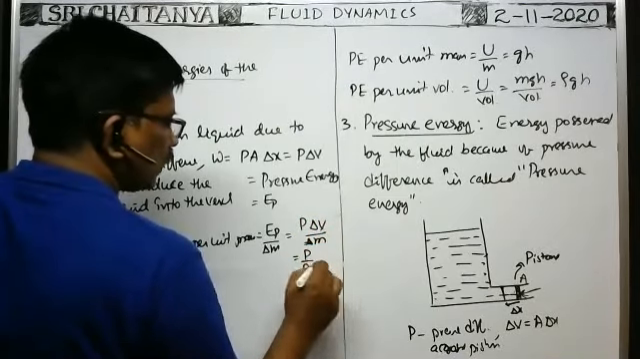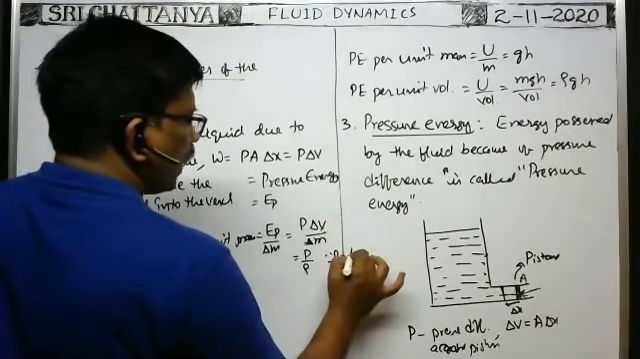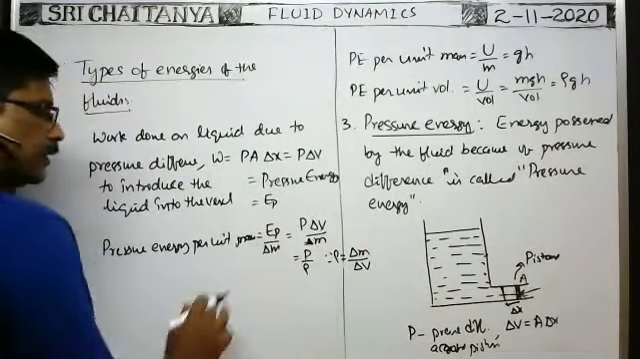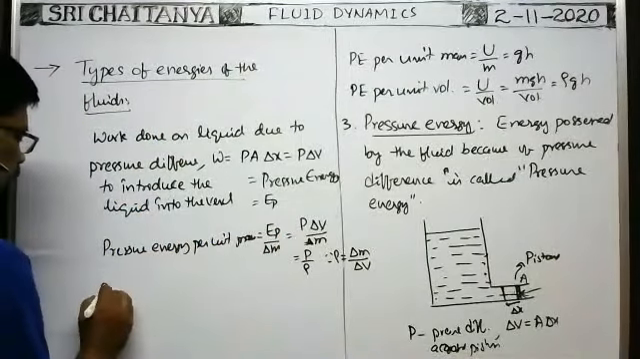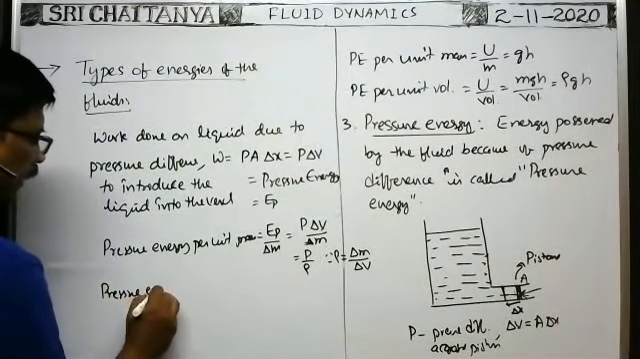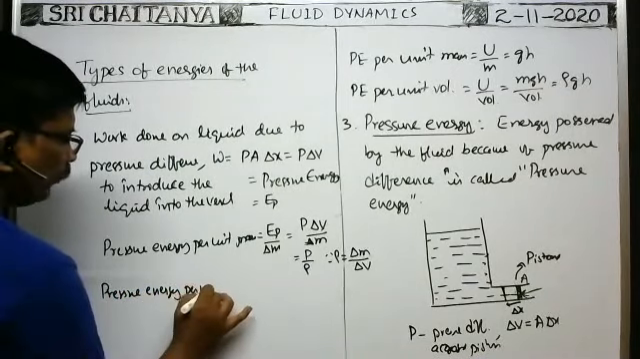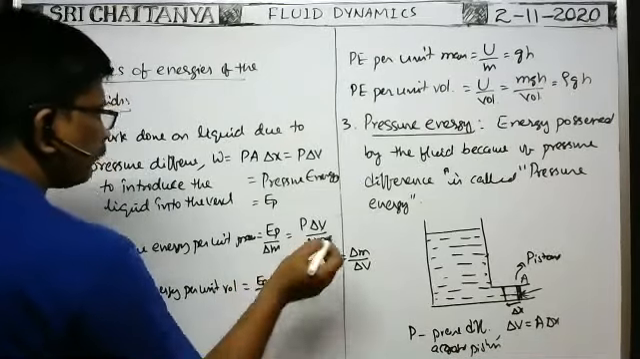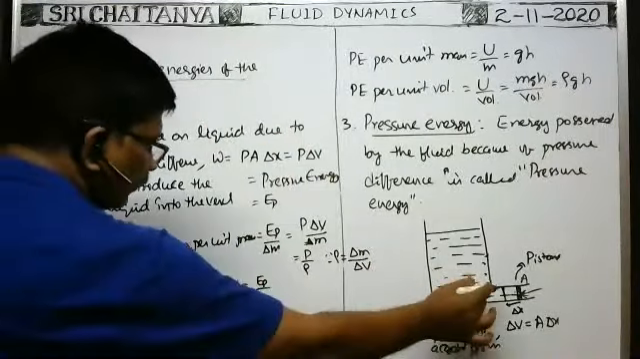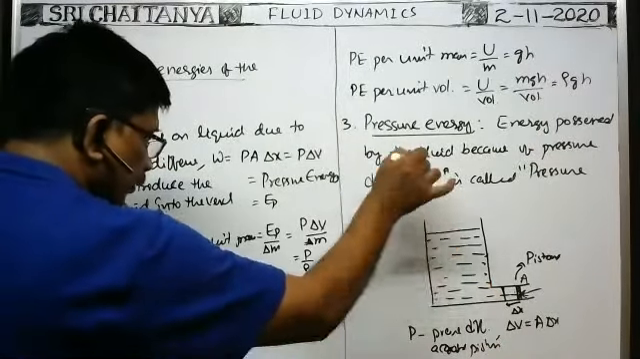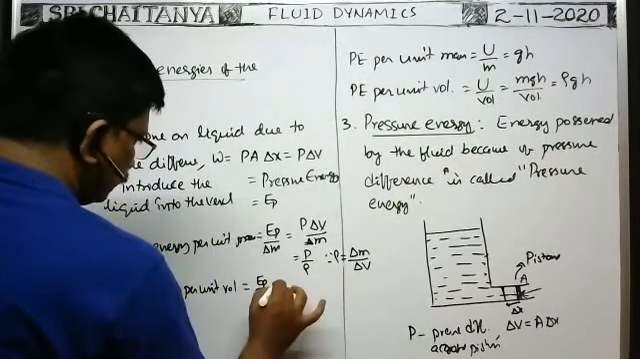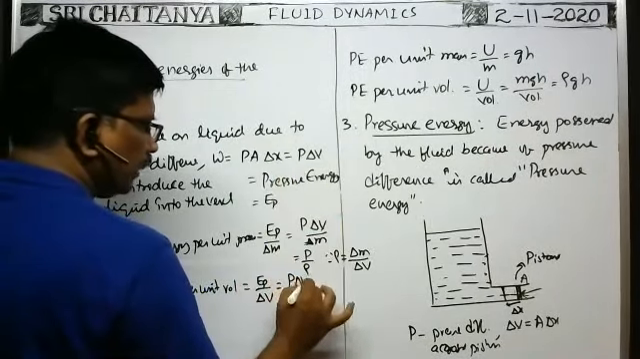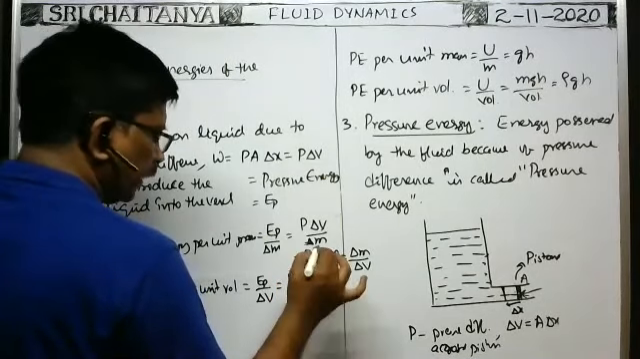So P by rho, since density is equal to mass of the liquid introduced into the vessel by volume of the liquid introduced. Next, pressure energy per unit volume is equal to pressure energy divided by the volume of the fluid entering the tube, which is delta V. EP is P into delta V by delta V. Delta V cancels, so P.